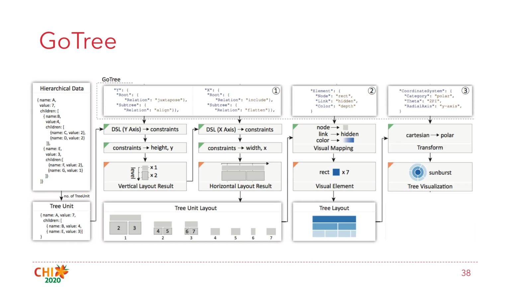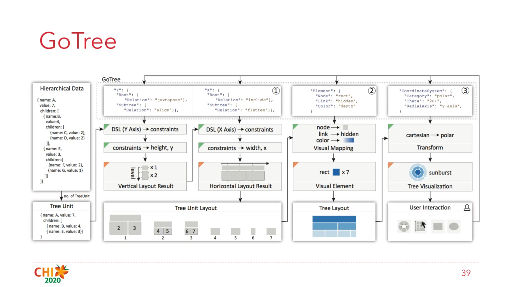Assembling the layout of each tree unit, we can get the layout of the whole tree realization. And then we can render the final tree realization results according to the specifications of visual elements and coordinate system. Based on the tree realization results, users can change the GoTree specification and change to another tree realization flexibly.